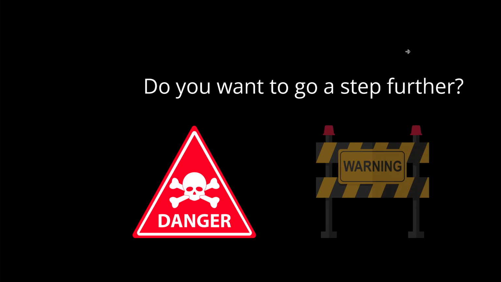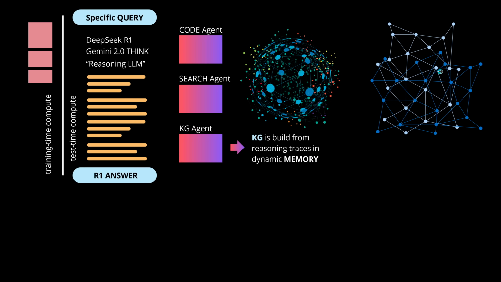Now, however, if you're a subscriber, you know that I always have some ideas that go a step further. Because if I read this particular paper, I have the feeling we can do more. Imagine, we have our beautiful R1, and we look at the reasoning path before the answer is generated. We build our code agents, our search agent. We build our knowledge graph from all the reasoning traces. Maybe we let it run 10 times. So we have a beautiful knowledge graph developing for my very specific query, for my investment volume, for my preferences. And all this knowledge graph is my personal knowledge graph with my trajectories and reasoning traces